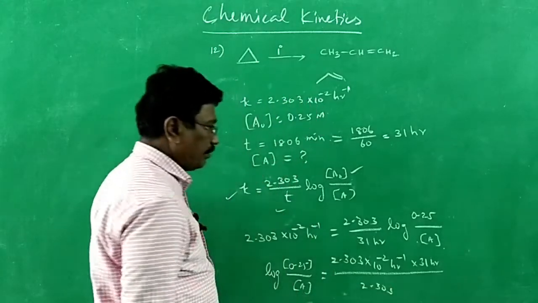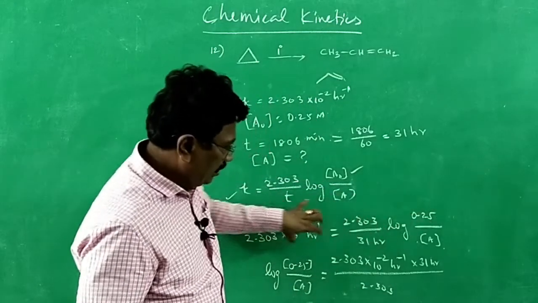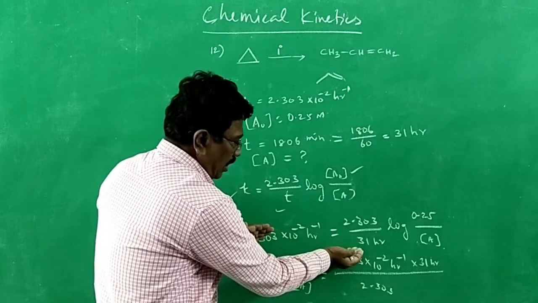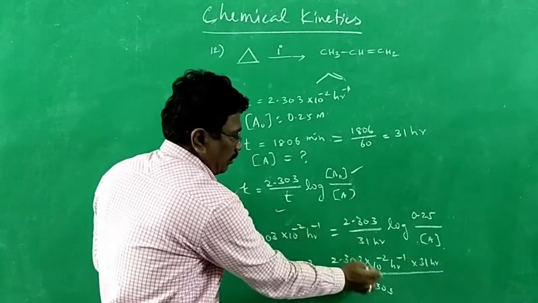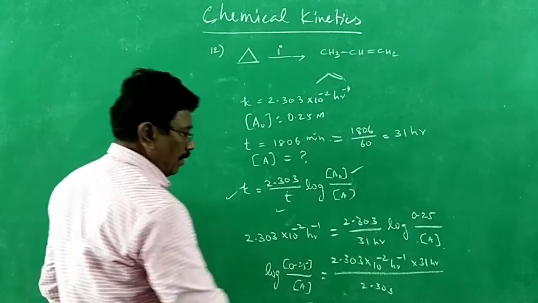Am I correct? Those in the denominator will become numerator. These two get cancelled.